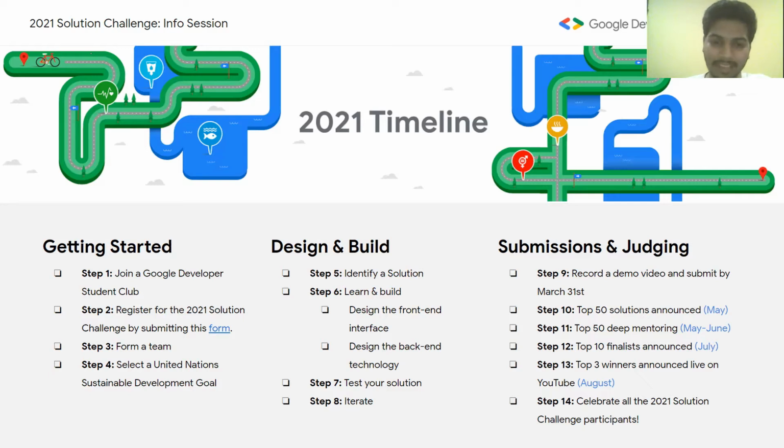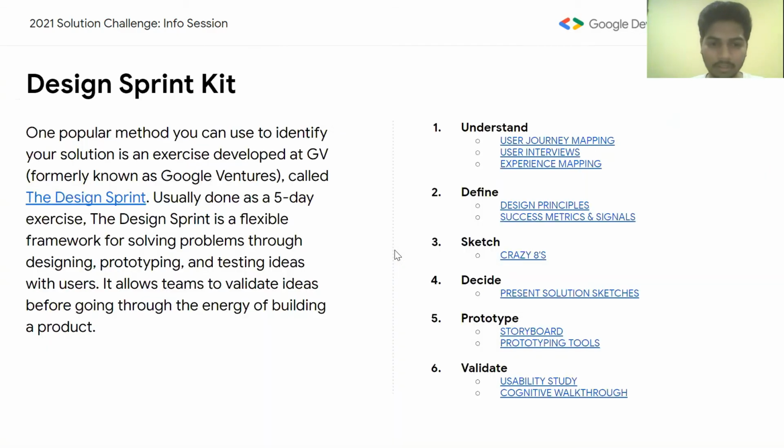So moving to the next section, design and build. The first point is to identify a solution. At this point, you need to have a proper idea of the selected goal and should have a rough layout of how you are going to approach that problem and build a solution over it. You can use one of the popular methods developed by Google Ventures. It is the Design Sprint Kit.